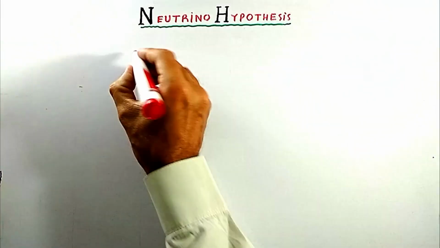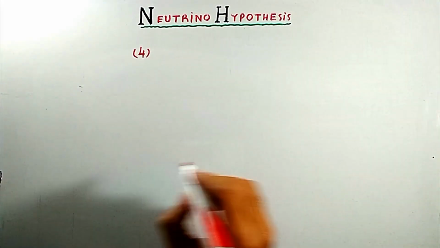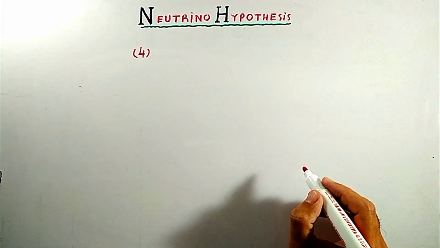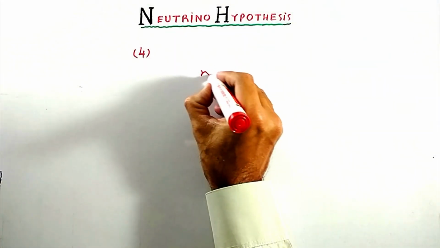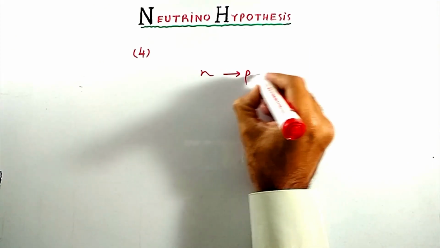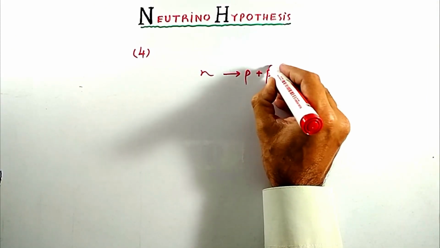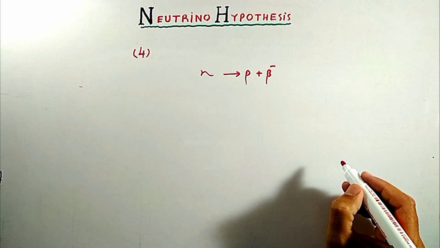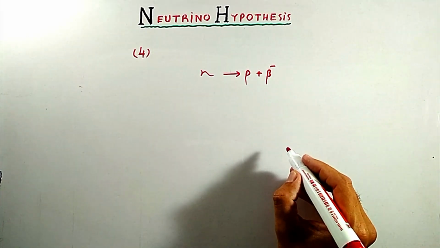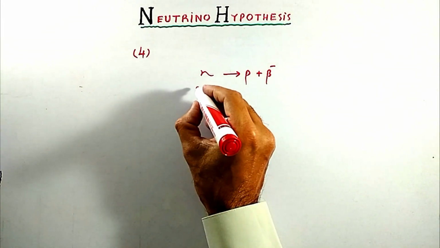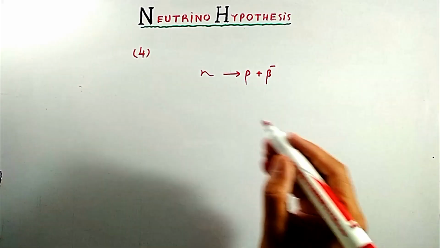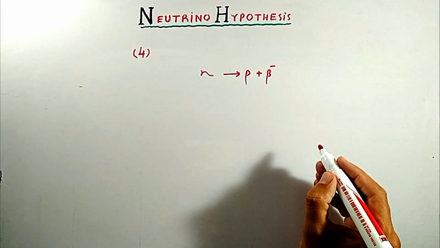Fourth anomaly is that if neutrino is not present, then it is against law of conservation of angular momentum also. If we say that the only reaction is that neutron changes to proton along with emission of beta particle, then law of conservation of angular momentum reveals that total angular momentum on left hand side should be equal to total angular momentum on right hand side.